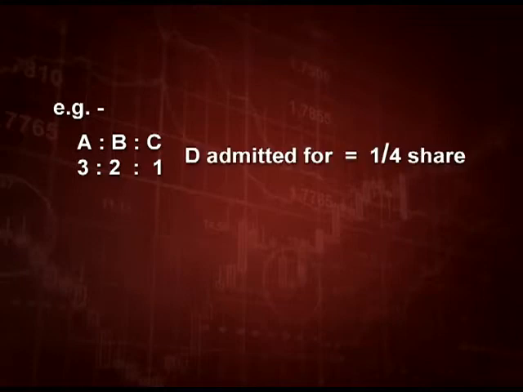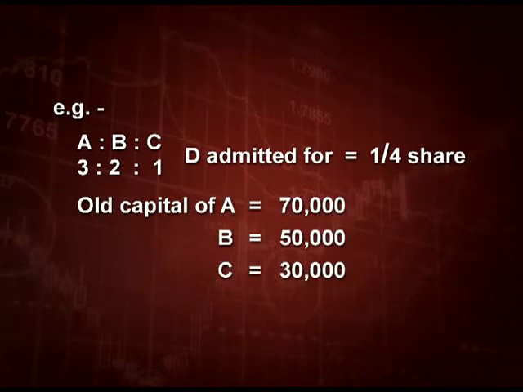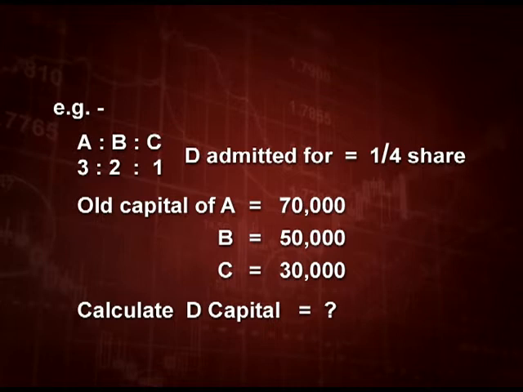Now, how to calculate? Let us understand this by way of an example. A, B, C are partners in the ratio 3 to 1. D is admitted for 1/4 share and old capital of A, B, C is 70,000, 50,000 and 30,000 after all the adjustments which we have to make. We are required to calculate what D should bring as his capital. Please see, D is admitted for 1/4 share. So, it means the remaining 3/4 share belongs to the old partners A, B and C.